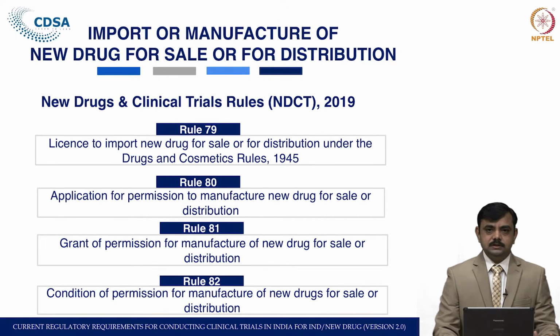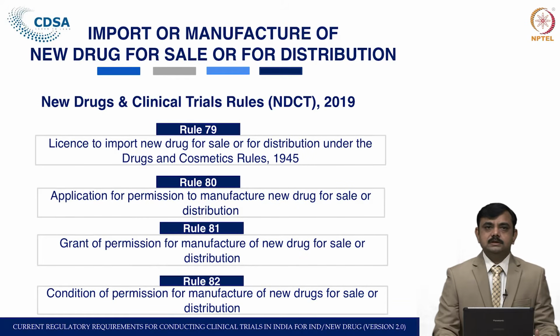The next rule, Rule 79, is the license to import a new drug for sale or distribution under the Drugs and Cosmetics Rules. Under Rule 79 the license can be issued. Rule 80 is the application for permission to manufacture a new drug for sale and distribution. So, first we have seen the application for import, then the license for import, and under this rule it is the application for manufacture. Rule 81 is the grant of permission to manufacture a new drug for sale and distribution, that is, for marketing purposes.